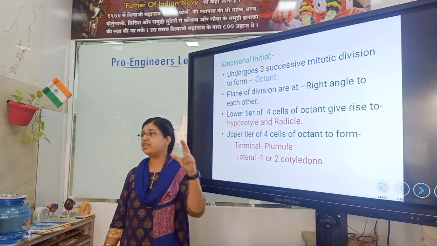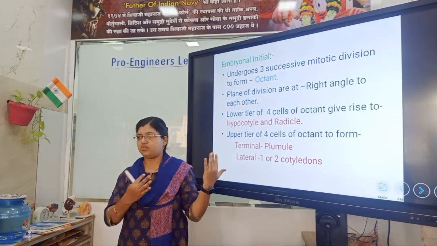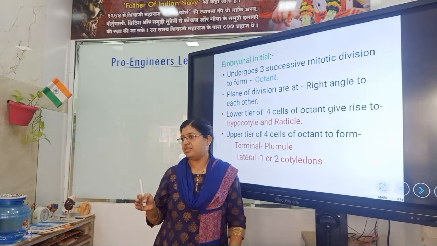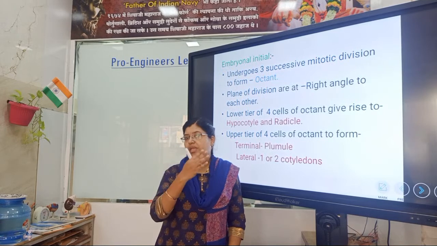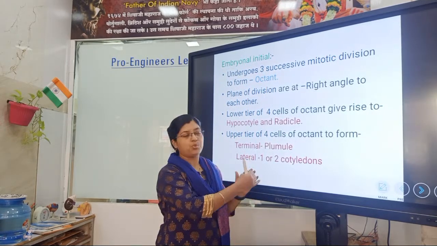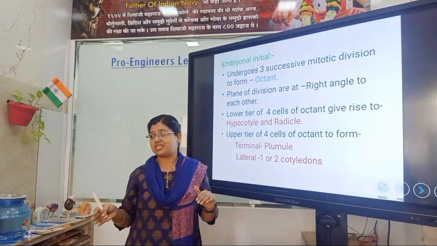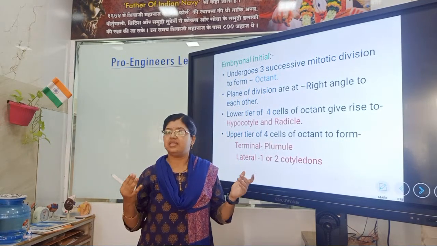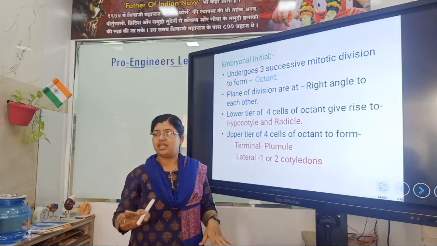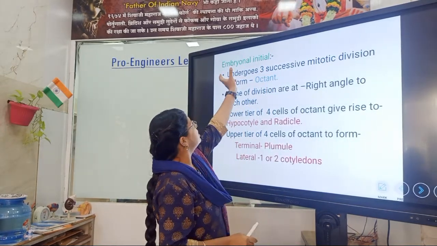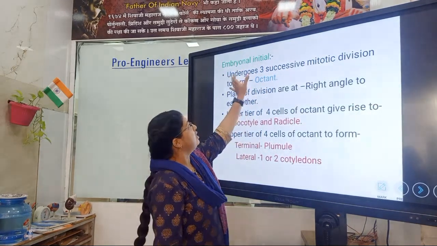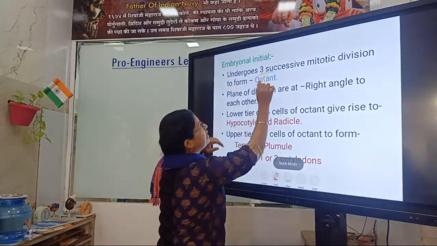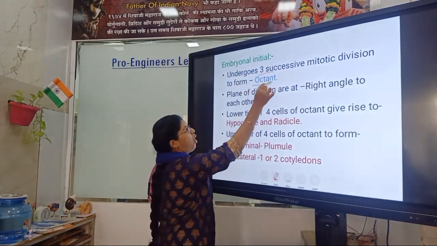We already saw this in the female gametophyte: the one functional megaspore undergoes 3 successive mitotic divisions and forms 7 cells, an 8-nucleated structure. Similarly, here the smaller cell undergoes 3 successive mitotic divisions to form octant.